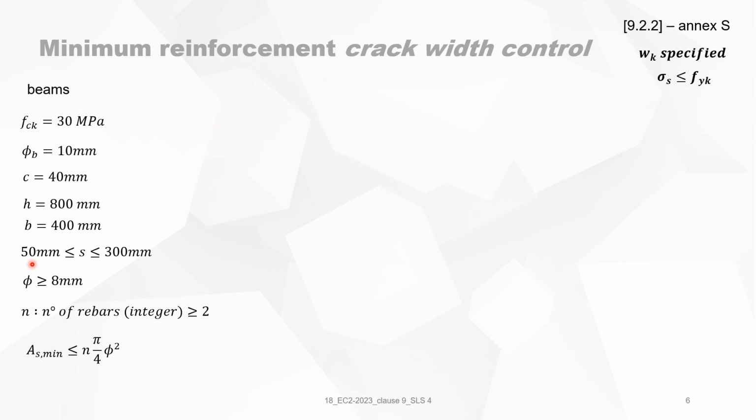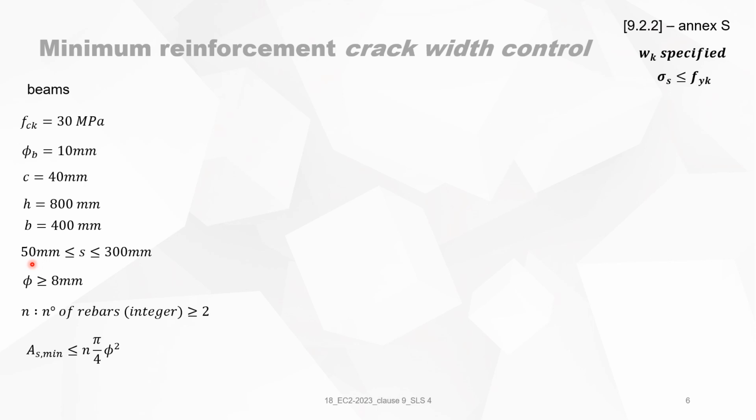So if you take a diameter of 32 millimeters, and then you add 5 millimeters to that, then you are more or less at 40 millimeters, and that's effectively the absolute minimum distance between the bars for